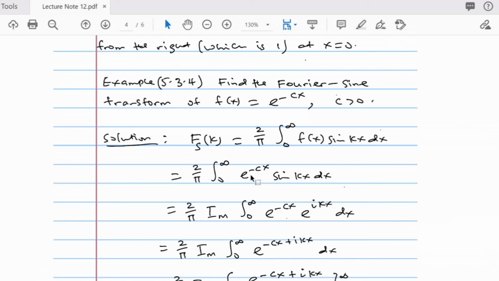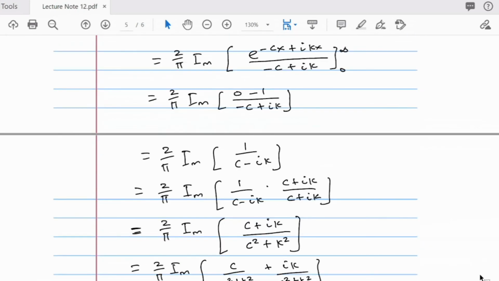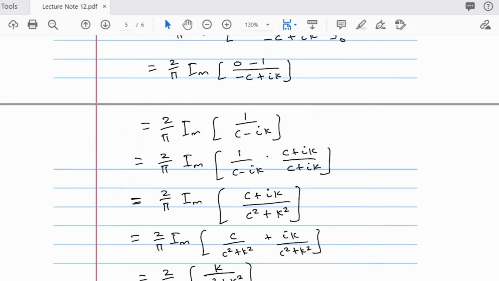But if you are to evaluate the integral from 0 to infinity of e to the power minus ax cos kx dx, that means you take the real part of this integral. The one that involves sine, take the imaginary part. The one that involves cos, take the real part. So you record that after the integration, this is what we got.